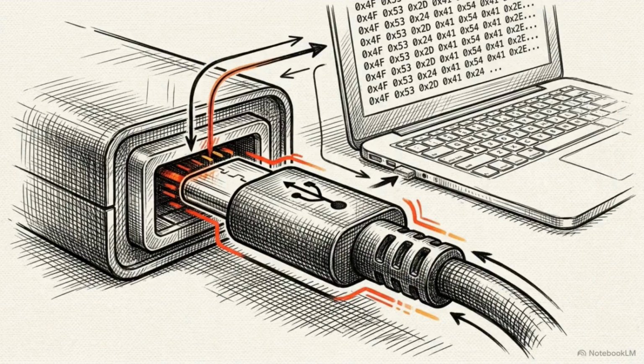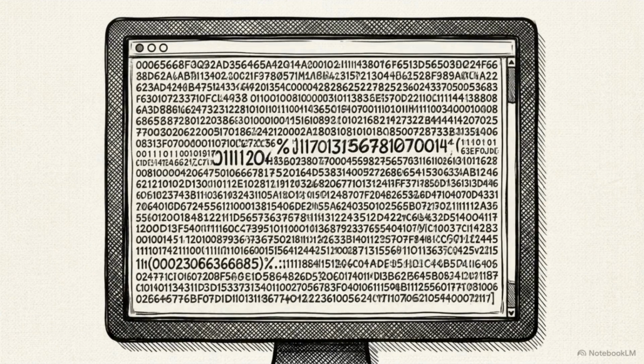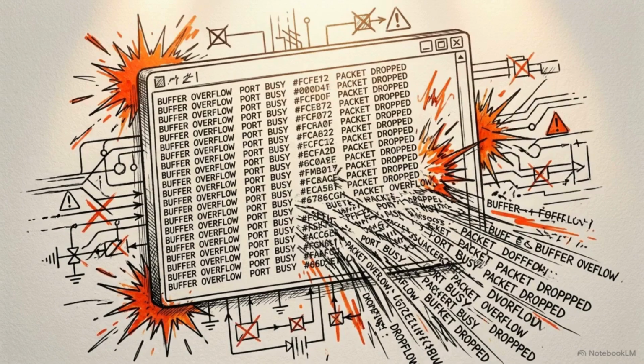Now that the hardware is passing data over the cable, we move entirely into the software environment on your PC. High-speed sensors transmit asynchronously. If your sensor sends thousands of readings per second, but your Python script is busy calculating, the incoming packets hit a busy port and vanish. This diagram illustrates buffer management using Python. Incoming data blocks fall into a buffer funnel at irregular speeds and emerge in a steady line.